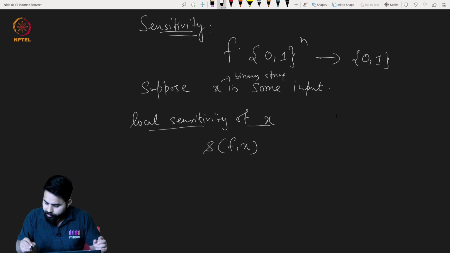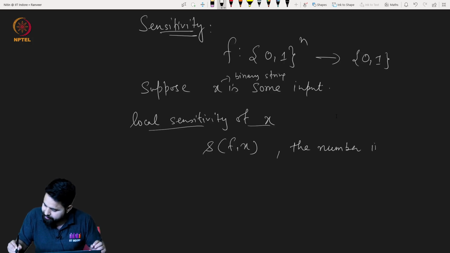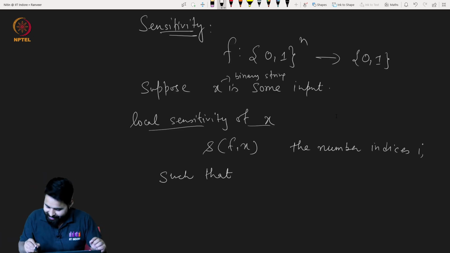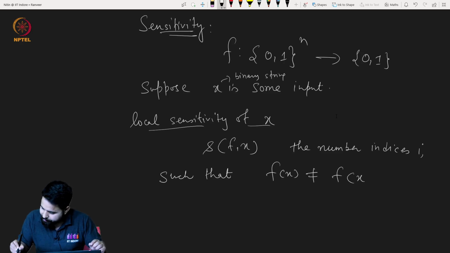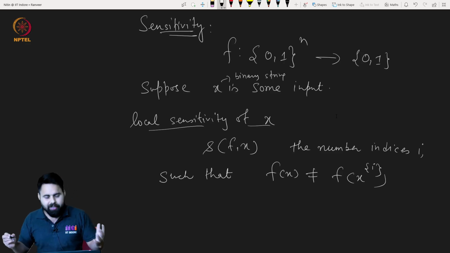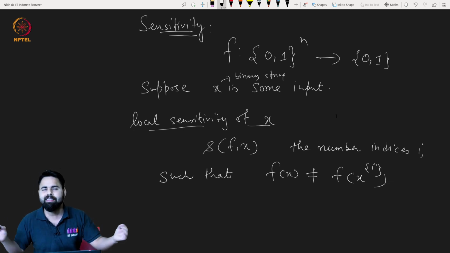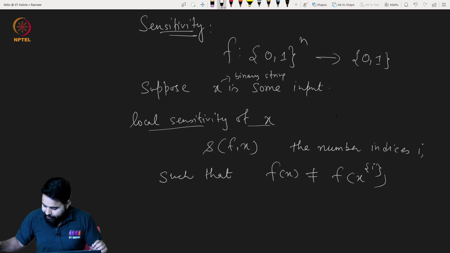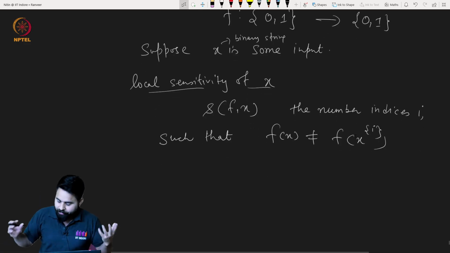It is actually the number of indices i such that the output flips, that means f(x) is not equal to f(x^i). So this is local sensitivity. We will check the indices, and count the number of indices where, by toggling the index, the output actually toggles, basically flips.